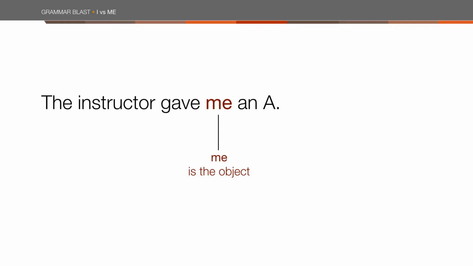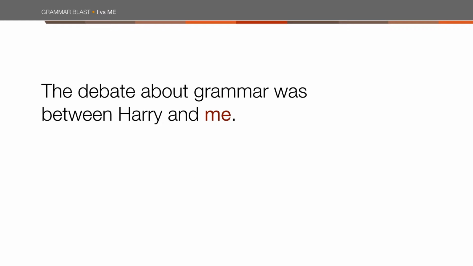In the debate about grammar was between Harry and me, me is the object of the preposition between. A very common mistake would be to say that the debate about grammar was between Harry and I. That is not correct because I is never used as an object. Most of the confusion comes when there's more than two parties in a sentence. The easiest way to check yourself is to eliminate all of them except you.